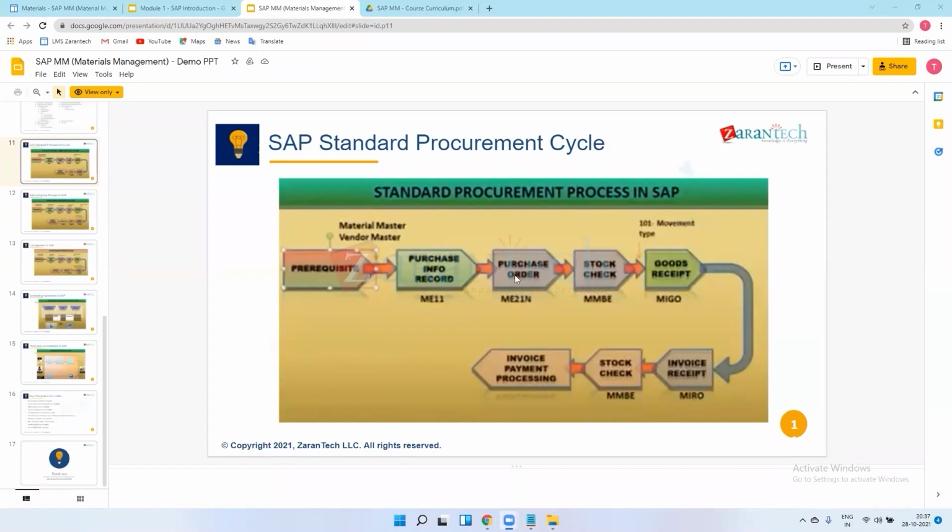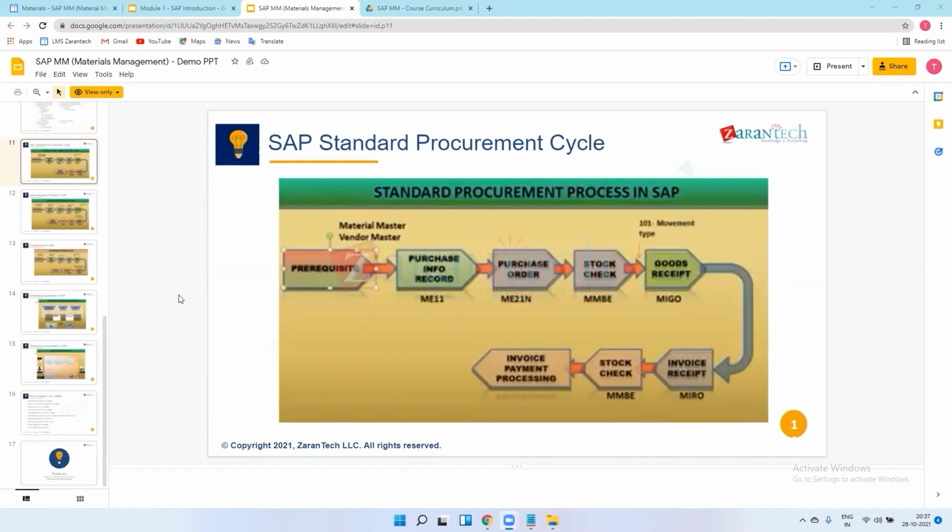We have the purchase requisition in this, right? Yes, yes, in the purchase requisition. Don't write it down, just see this snapshot only. I will explain all this procurement cycle in the next training.